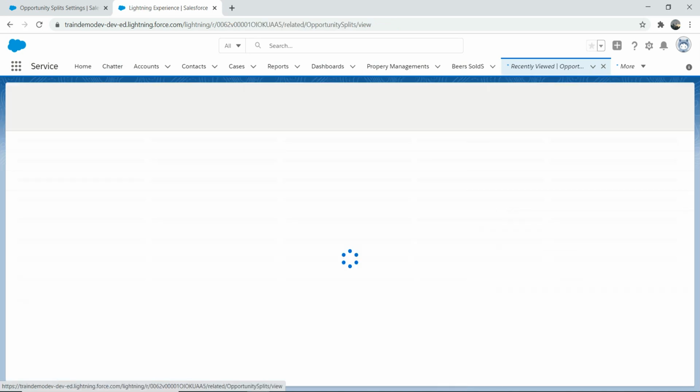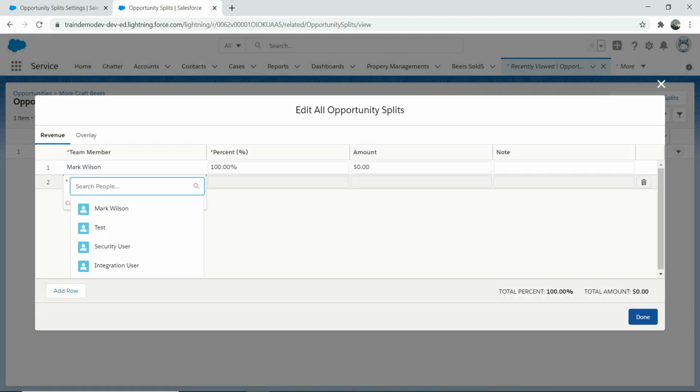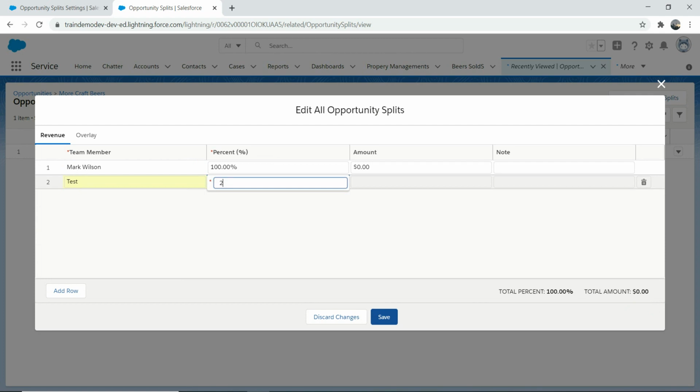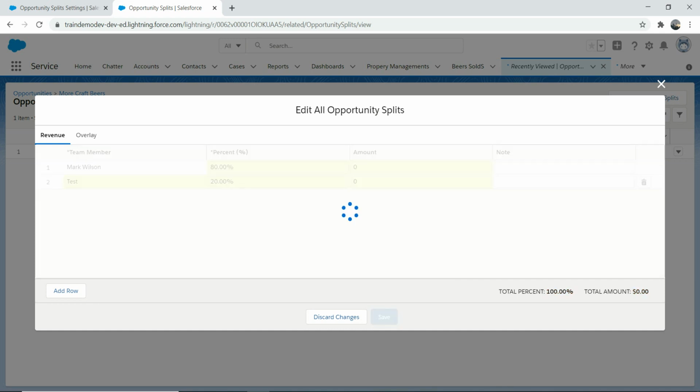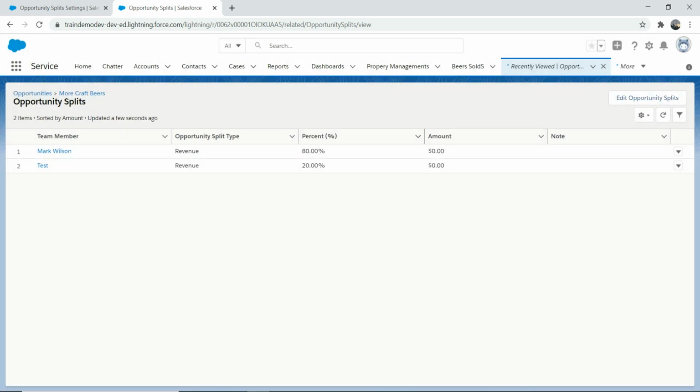You can go to view all, right? And you can edit the opportunity split here. Let's say I wanted to add a test, and I wanted to add a 20. So that's 80. Okay, so you can save it. The amount should be calculated, but since we don't have anything, it's not getting calculated, so for now, don't worry about it. So you can split it like 80% goes to Mark and 20% goes to test. My apologies for having this test user, but just to give you an idea, some context. This will do the job for now, right?